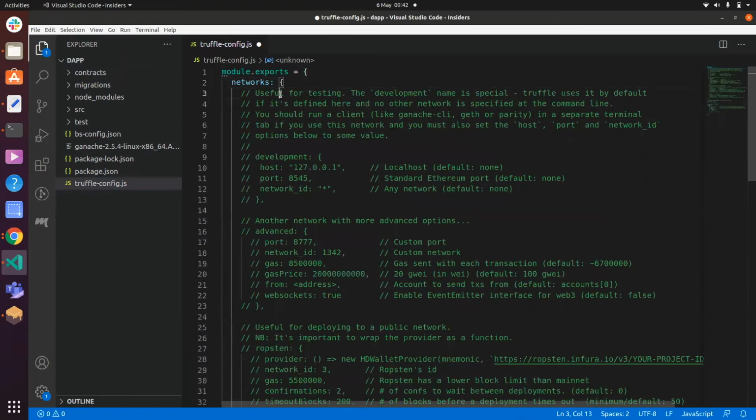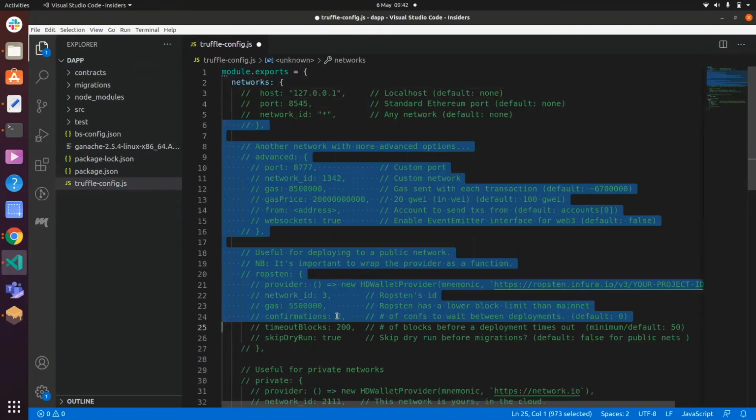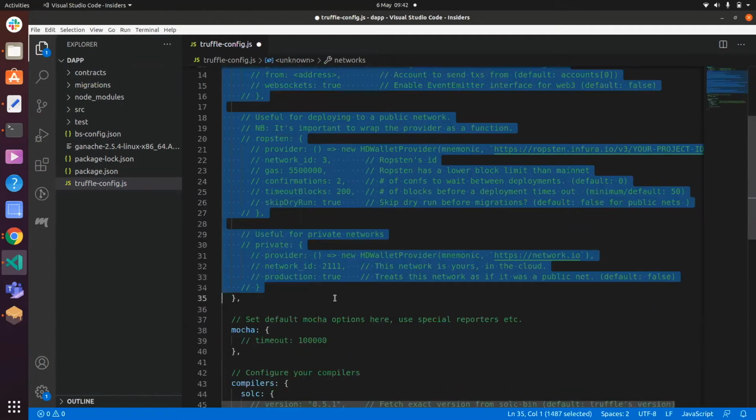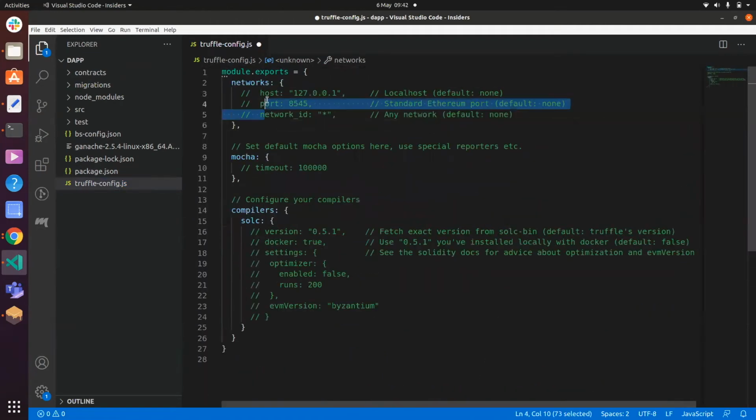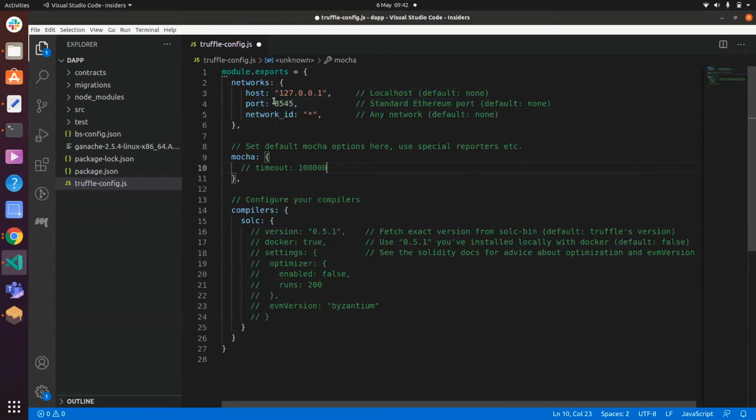So I'm just going to remove what I don't need. Actually, I need this because I want those configs. So here I'm just going to connect to localhost. Port 8545 is the standard Ethereum port, but Ganache actually uses port 7545 so that it doesn't conflict with 8545. So I'm just going to change this to 7. And then the network ID will just accept any network. That's perfectly fine. Mocha is for testing. I don't think we'll be doing that today. We don't have much time.